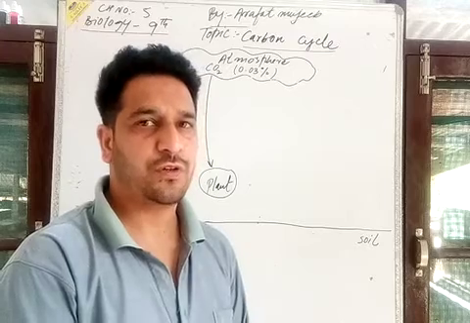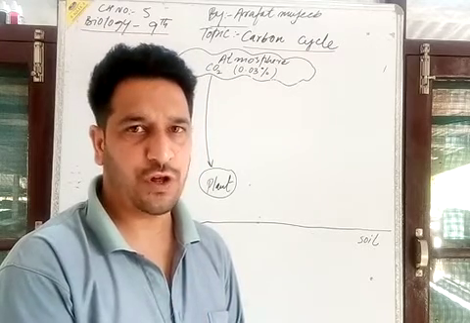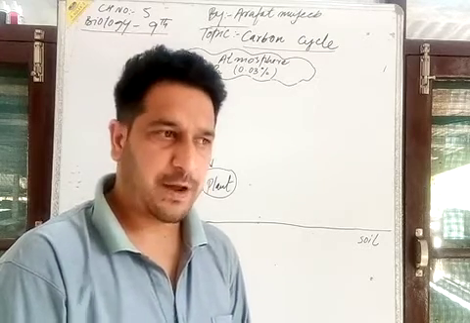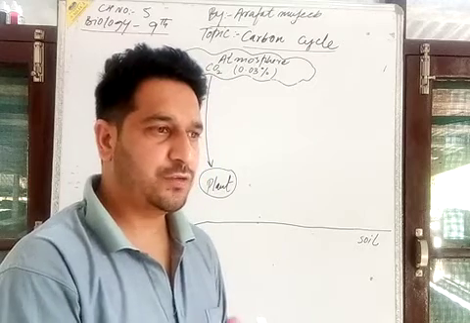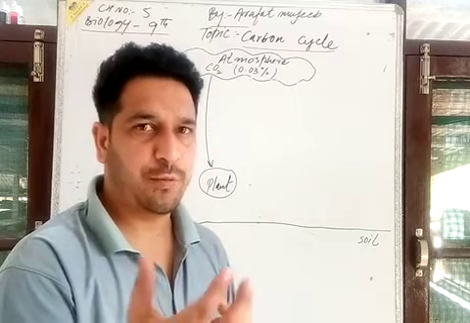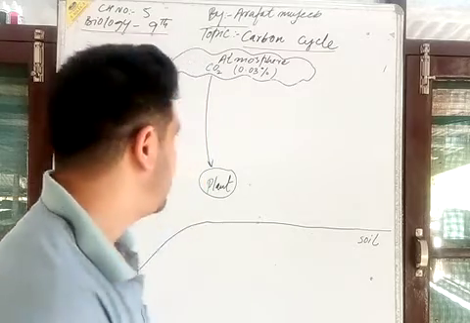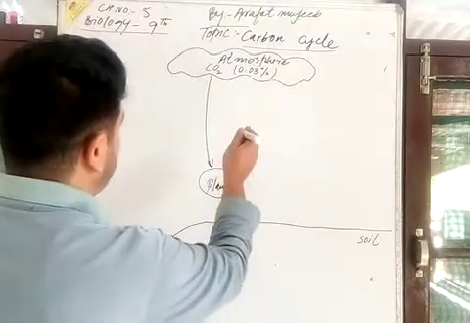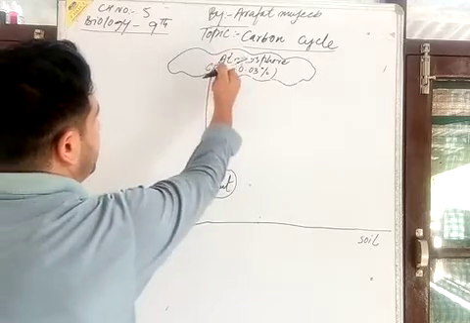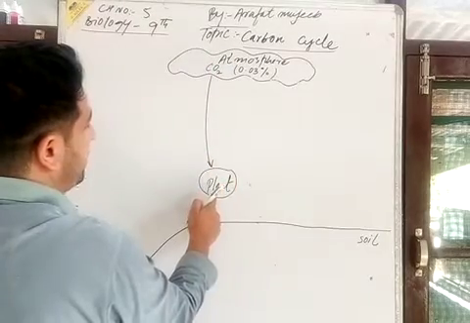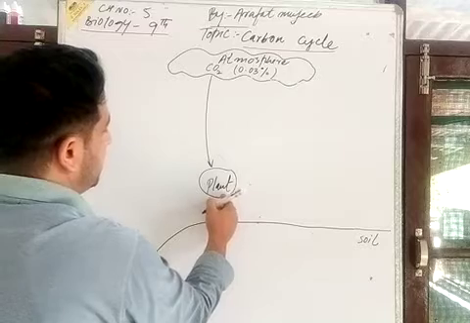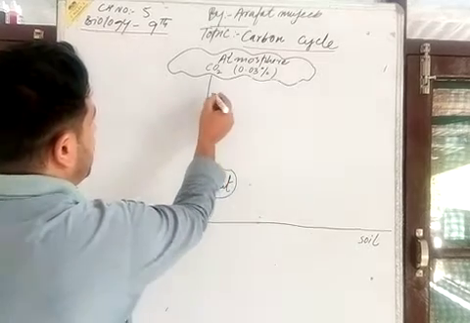As you know, this carbon dioxide as a source of carbon is utilized by plants and is used as a raw material to manufacture their own food with the help of the photosynthesis process. That means during the process of photosynthesis there is a fixation of this carbon dioxide in plants.